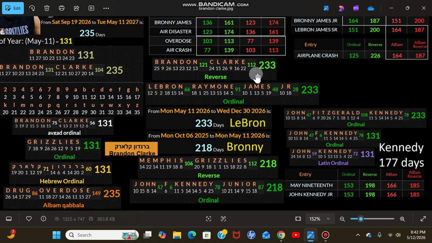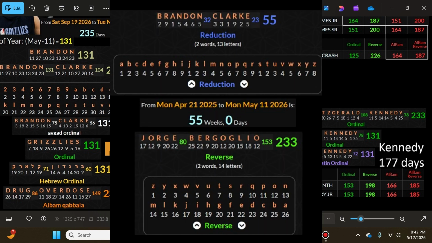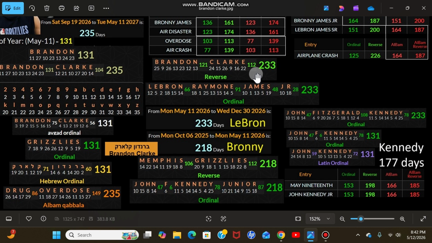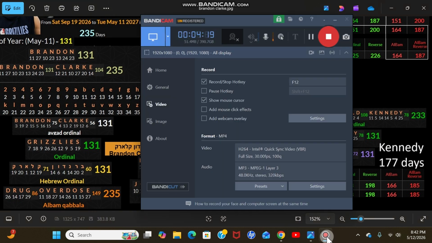And I think this is 55 weeks and 0 days after his death, Pope Francis' death. And there's something about 55, I didn't put it in here. There's a lot of connections going on right now. And with LeBron James Jr., I was including the Pope, the Superior General of the Jesuits, and Pope Leo. Oh yeah, there was a match in here to Pope Leo too. Isn't Pope Leo 131?